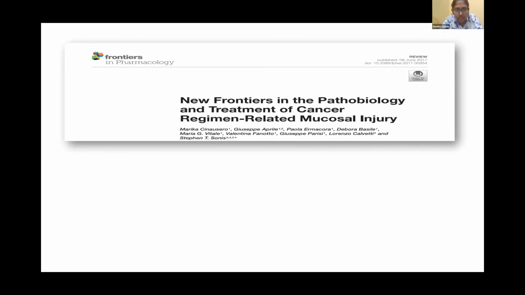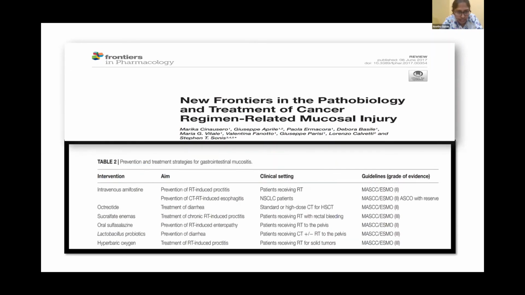So coming to new frontiers in the pathobiology and treatment of cancer regimen-related mucosal injury. This article, which was published in 2017, states that for prevention of CTRT-induced esophagitis, intravenous amifostine can be employed. And for the treatment of diarrhea associated with GI mucositis, octreotide can be used. And again, for prevention of diarrhea, probiotics such as lactobacillus can be used.